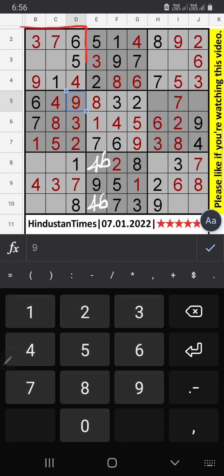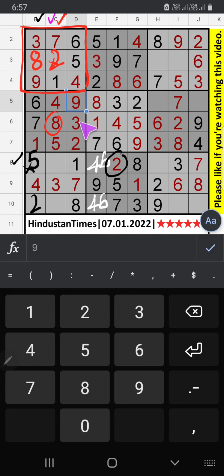In this grid, 2 numbers are remaining, 2 and 8. Column C we have 8, so 8 can't come in this cell, 8 is confirmed here, then 2 is here. Column B 2 numbers are remaining, 2 and 5. 8th row we have 2, so 2 can't come in this cell, 2 is confirmed here, then 5 is here.